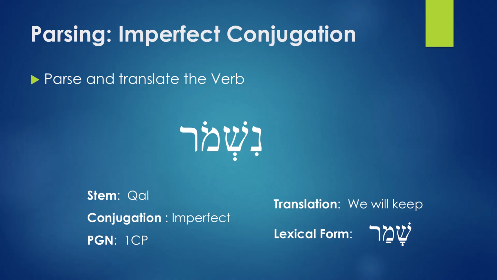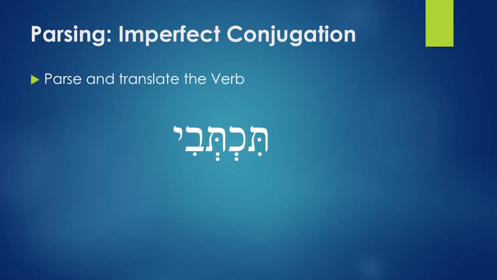Now to find the meaning, you look at the root. That is coming from shamar. The lexical form is shamar, and shamar means he kept. So it becomes we will keep. Future tense, remember? Imperfect is future. We will keep.